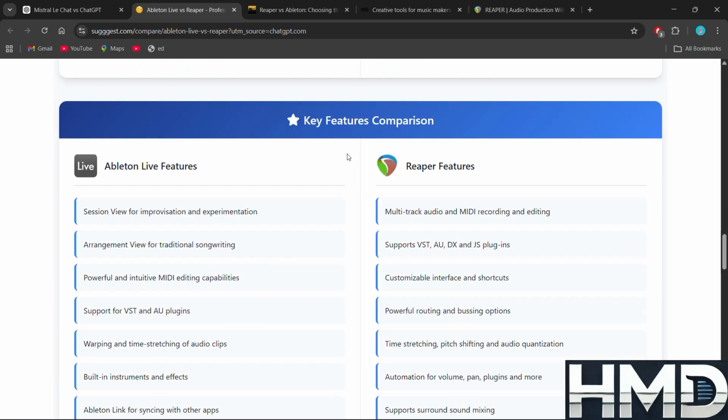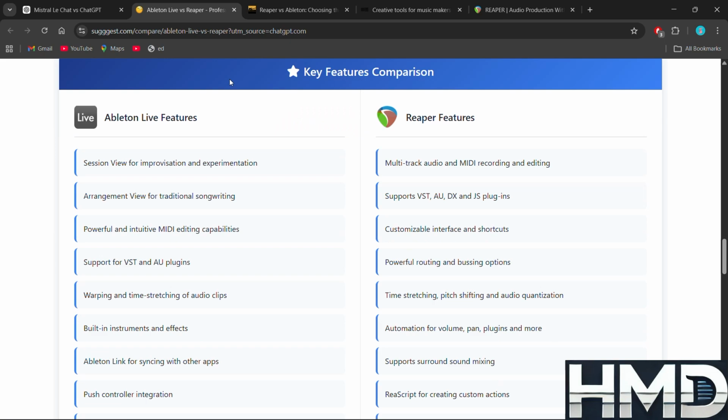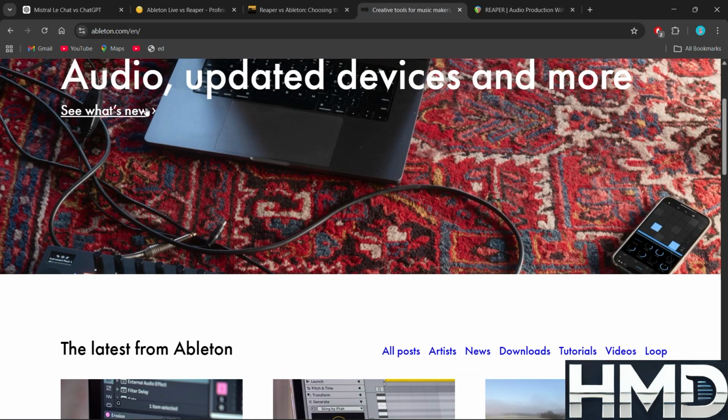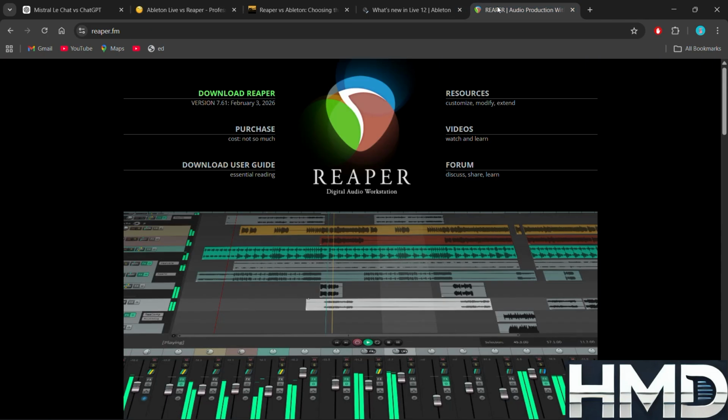So, which is actually worth it? Ableton is worth it if you value creative immediacy and integrated tools, Reaper if you value efficiency, customization, and unrivaled value.